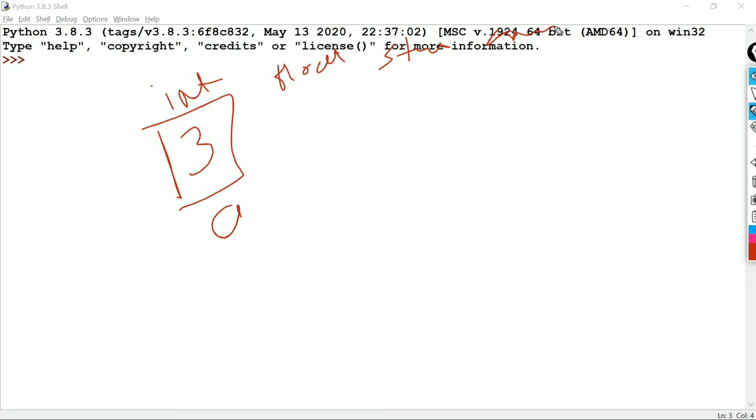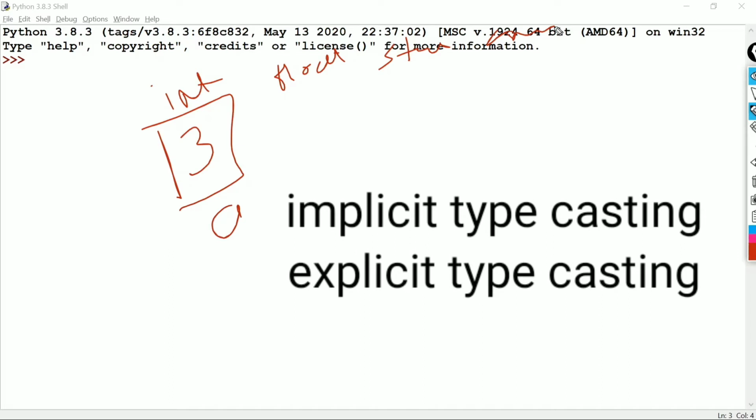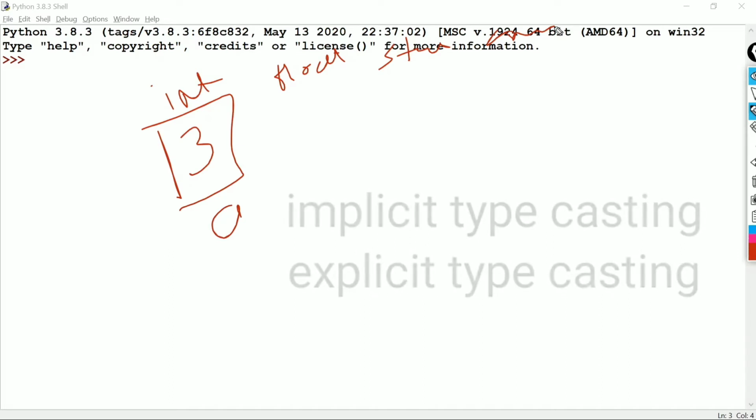In typecasting, we change the box. Typecasting or type conversion means we are changing the box or container of that variable. There are two types of typecasting or type conversion: one is implicit type conversion and the other is explicit type conversion.